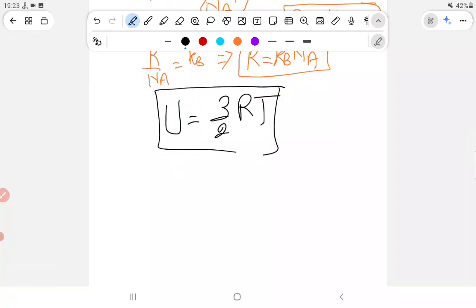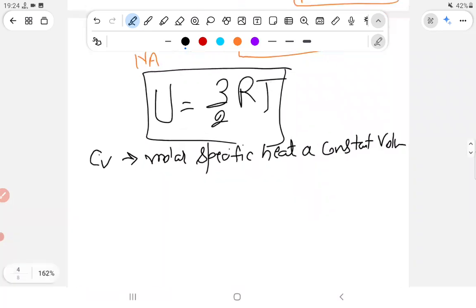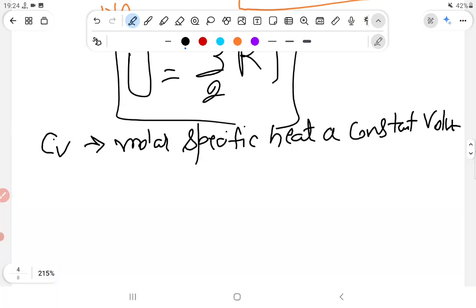Now you have seen that there are Cp and Cv. So what were Cp and Cv? Cv is the molar specific heat at constant volume.